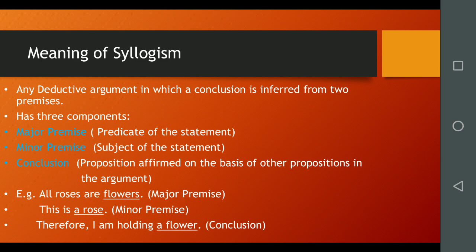For example, all roses are flowers. It is the major premise. This is a rose. It's a minor premise. And on the basis of these premises, we have a final conclusion. Therefore, I am holding a flower.